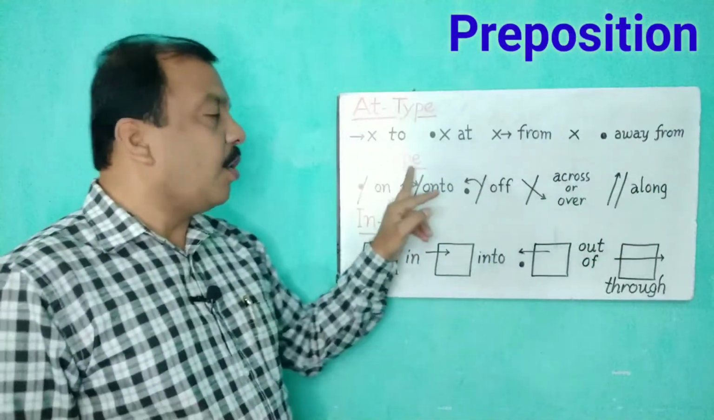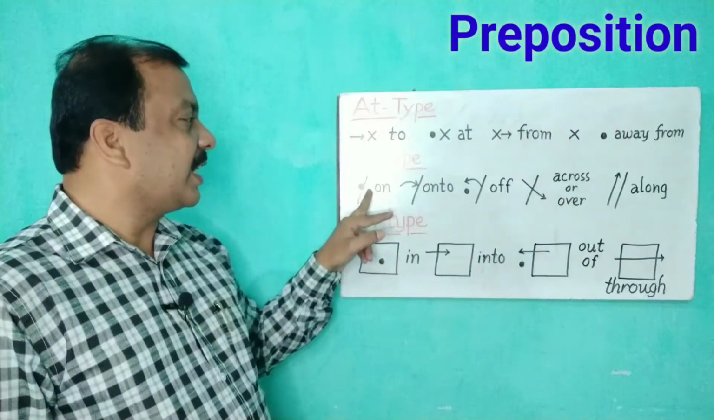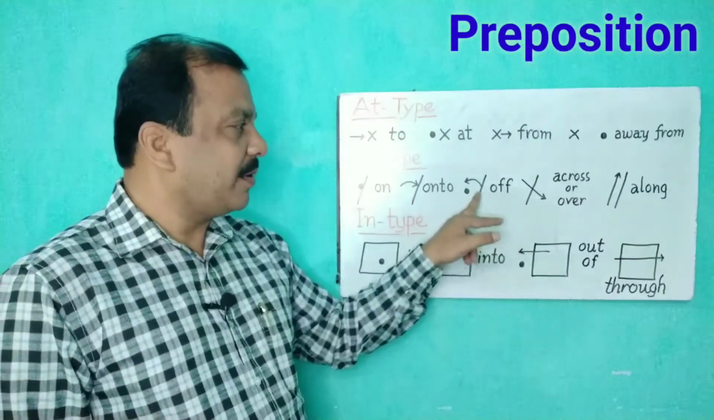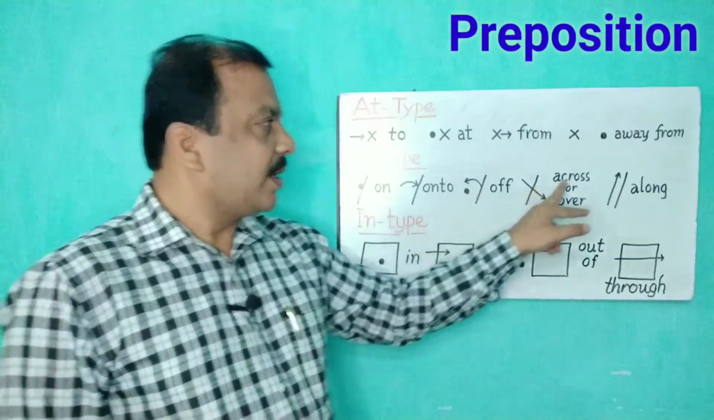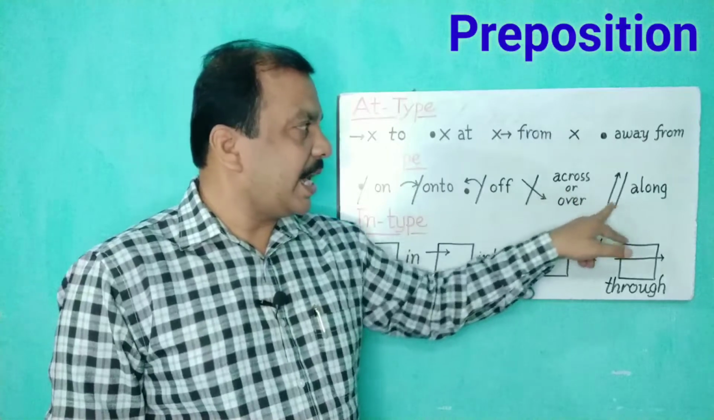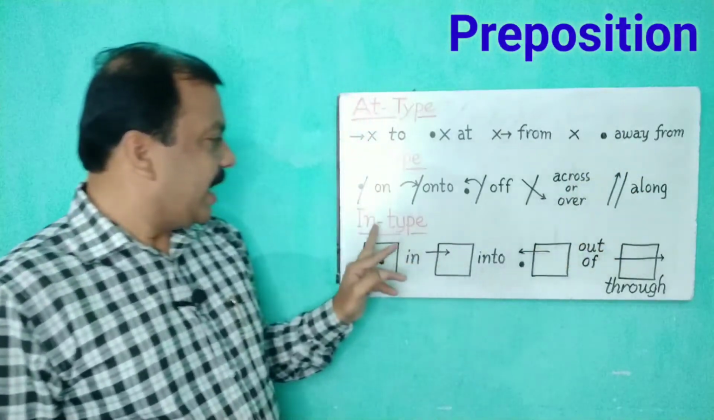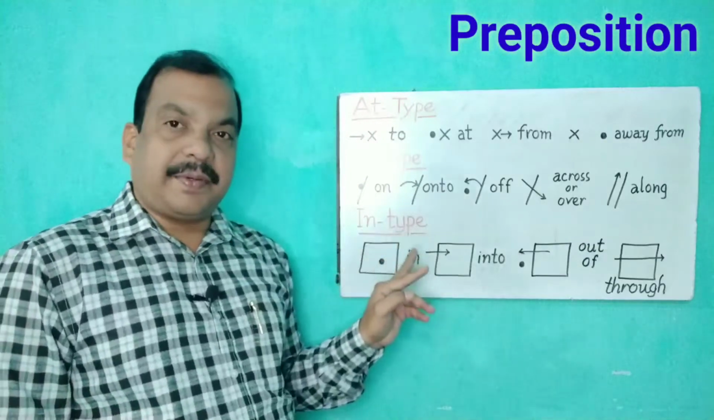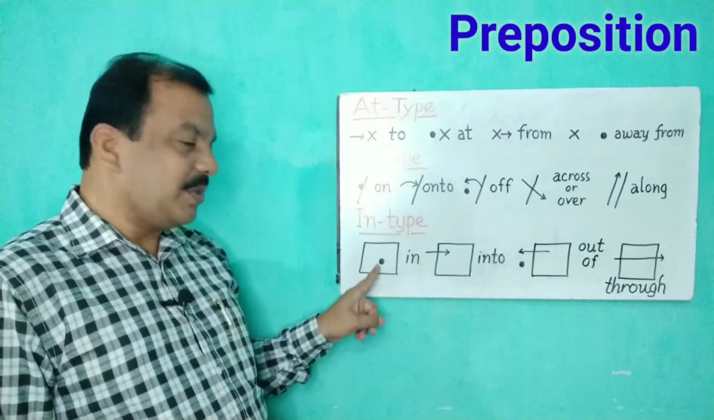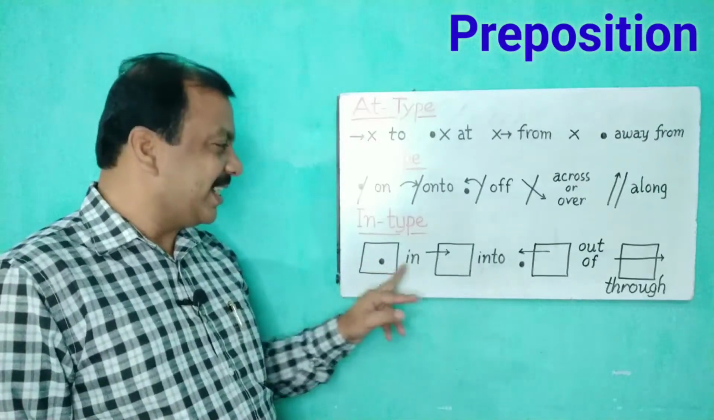Come to the on type. You see the picture, how beautifully on is narrated here. And on to, from a particular place, off, away from, or here across. You see across and along on the same parallel line along. Finally, it is in type. You see the use of in a picture. Very beautifully it is narrated here. From the picture itself, you can understand this in.